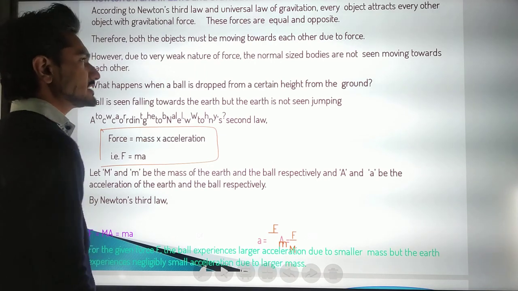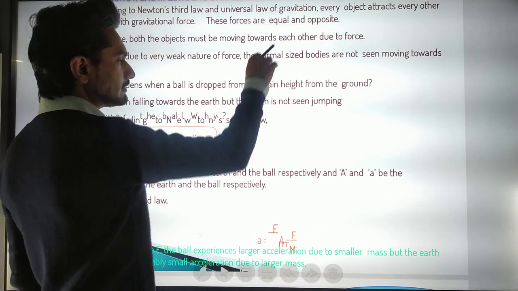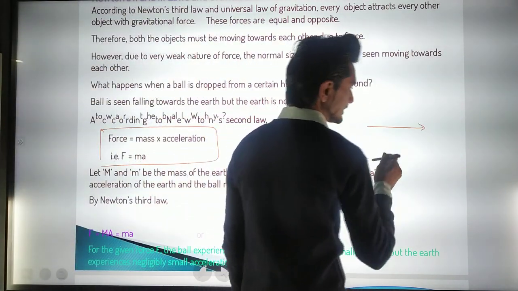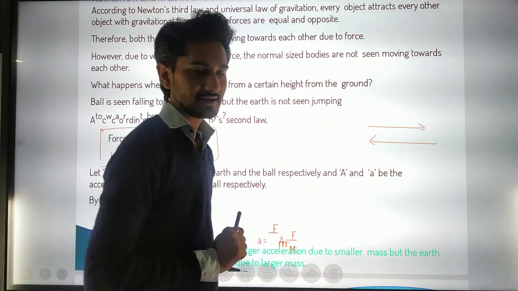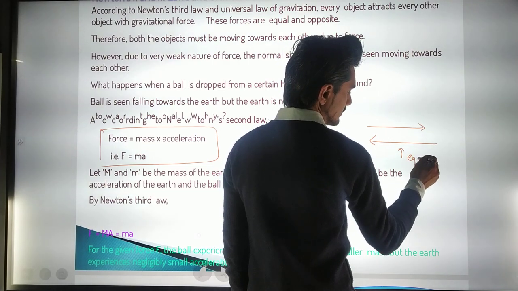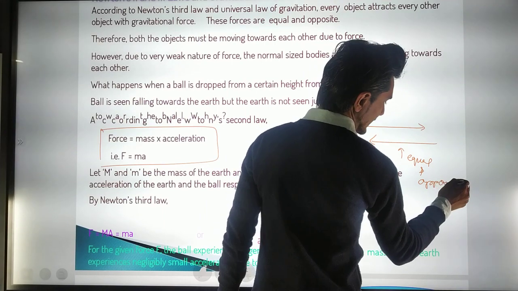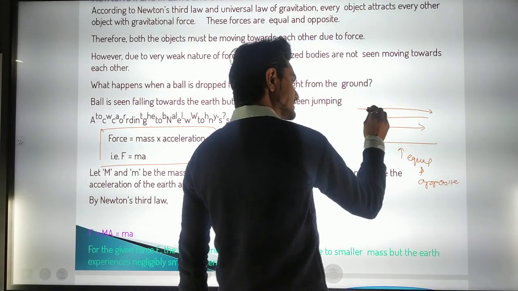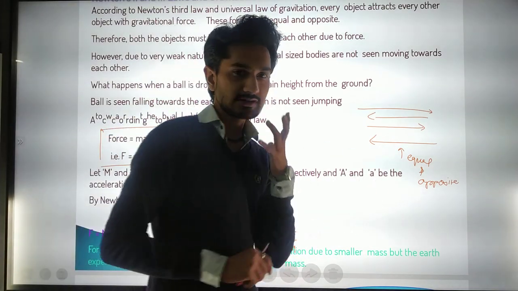Every object attracts every other object with a gravitational force. These forces are equal and opposite, because we have seen that whenever you take an action, it will automatically give you a reaction. Action and reaction are always equal and opposite in direction. Likewise, whenever we apply a force in this direction, we experience the reaction in the opposite direction.